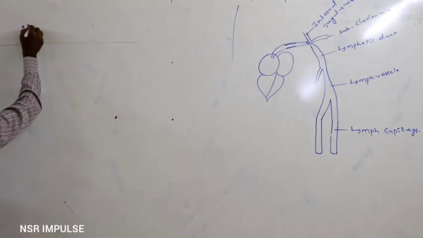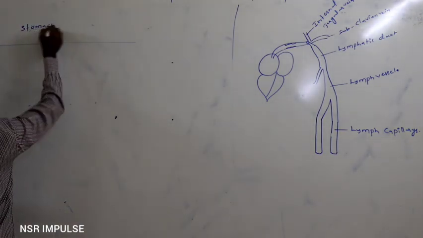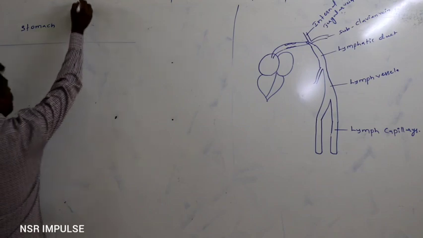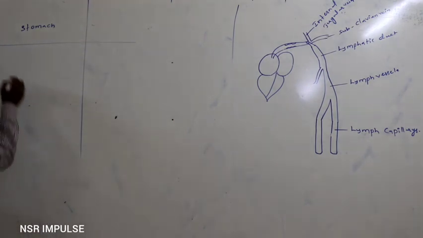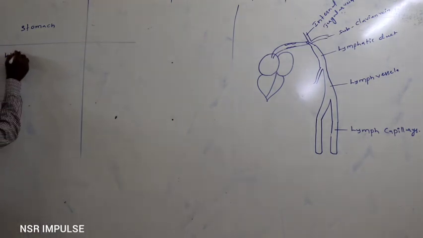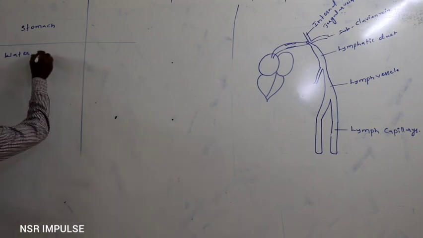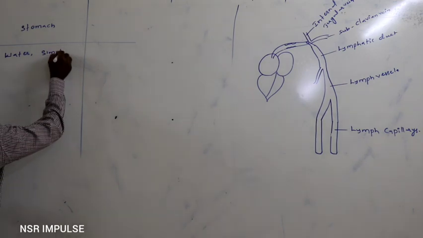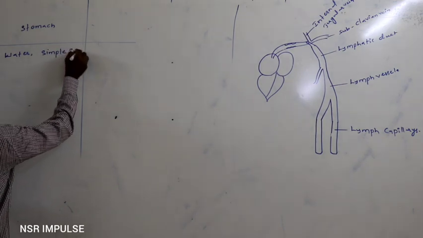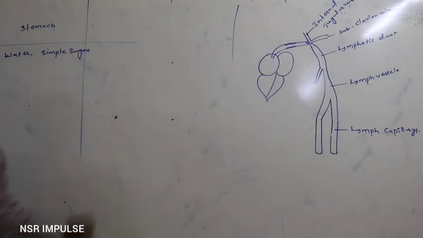Again, in the stomach, what substances get absorbed? Water is absorbed through the wall of the stomach. Simple sugars are absorbed.